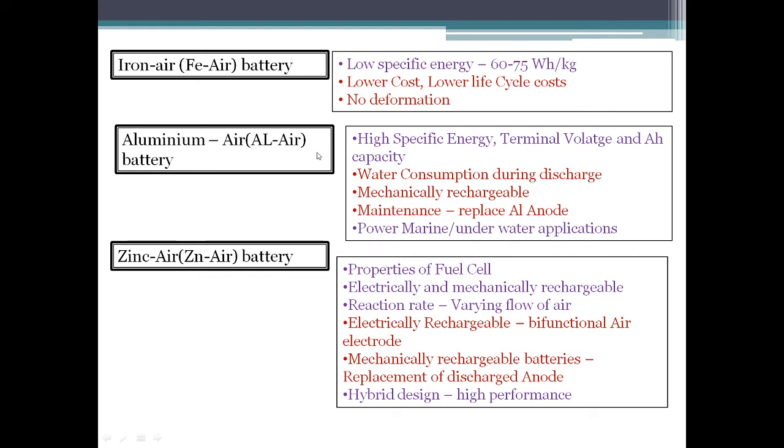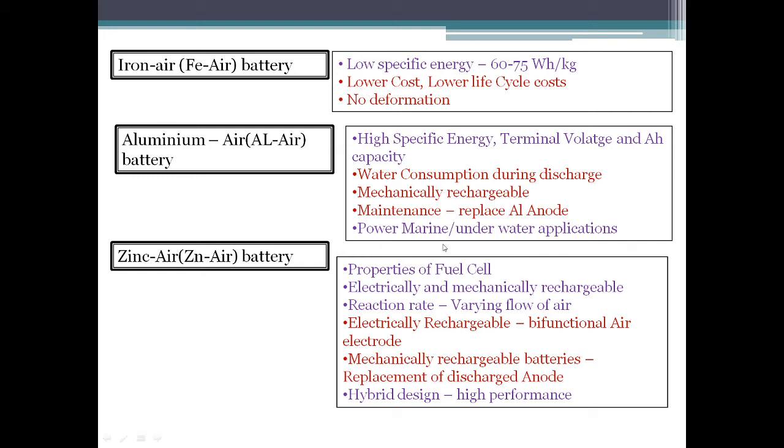Next, we have aluminum air battery. The aluminum air battery has high specific energy, terminal voltage, and ampere hour capacity. One disadvantage of this battery is that during the discharge, it consumes water. It is a mechanically rechargeable battery, which means that once the aluminum anode is completely discharged in the chemical reaction, you cannot use it again and it will no longer be able to produce electricity.